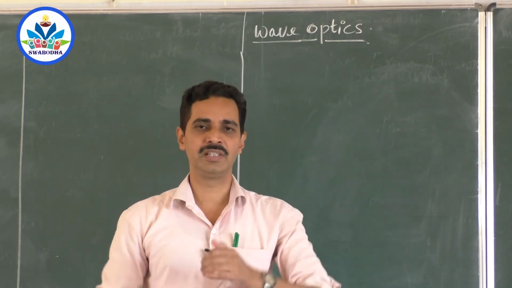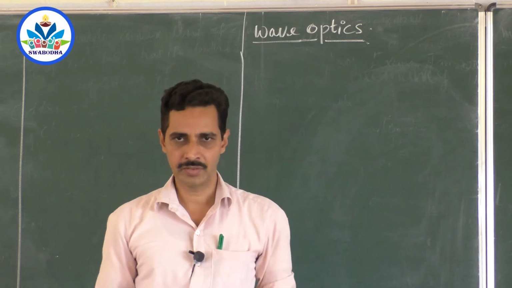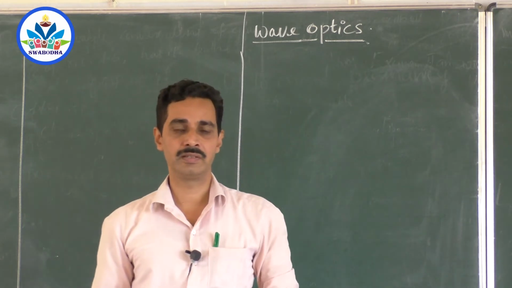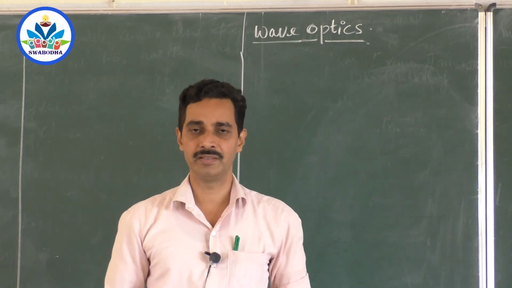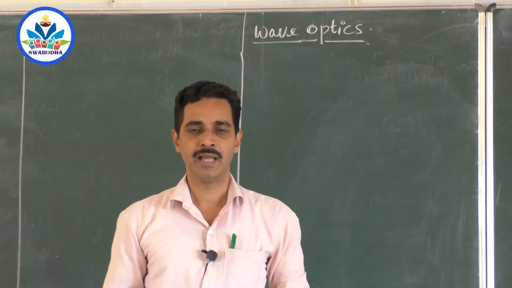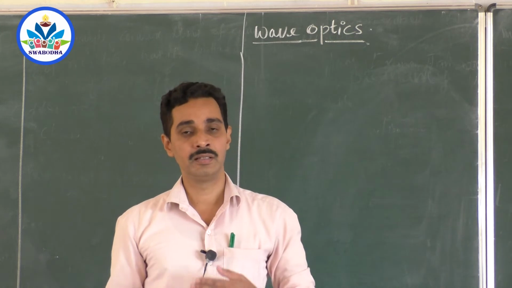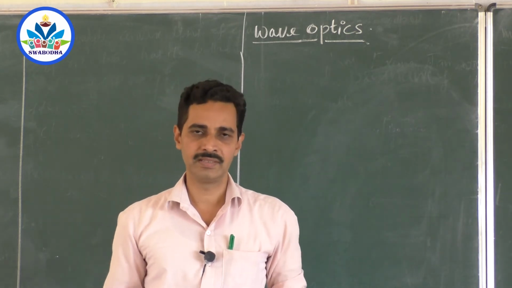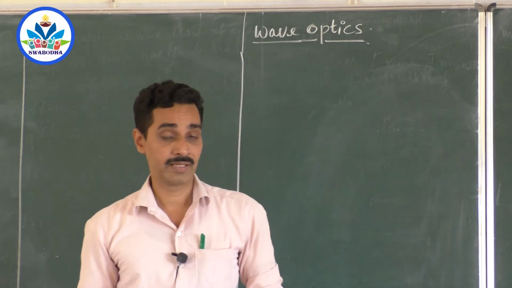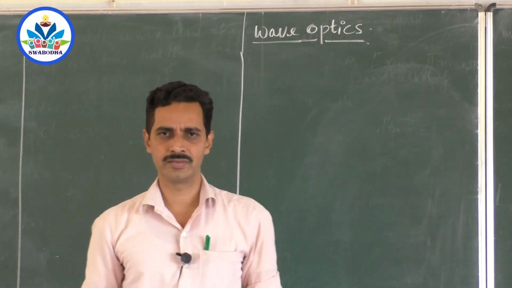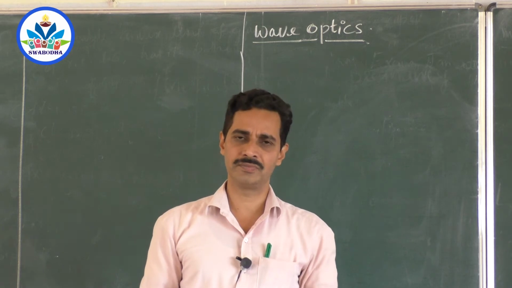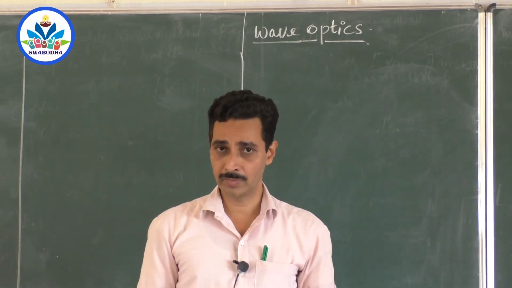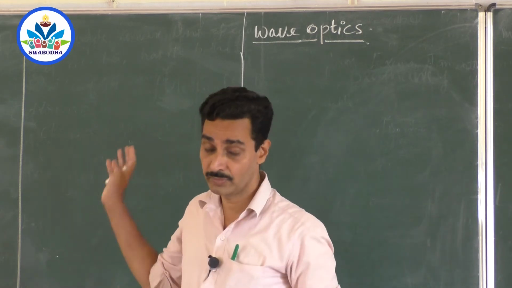Today we are shifting to the next chapter related to optics only, light only. We have studied ray optics, in which we take the rectilinear property of light. Light always travels in a straight line. That property is considered, and the phenomena of light like reflection and refraction are studied. Reflection in plane and curved surfaces, refraction in plane and curved surfaces, everything we have seen in detail, and we have worked out problems. Now we will come to wave optics.